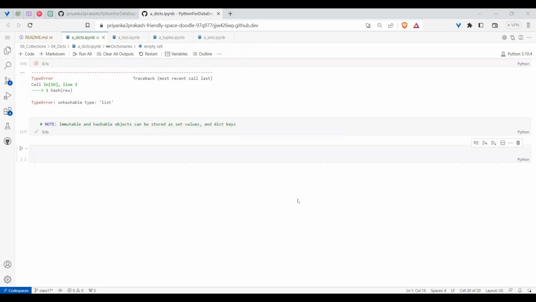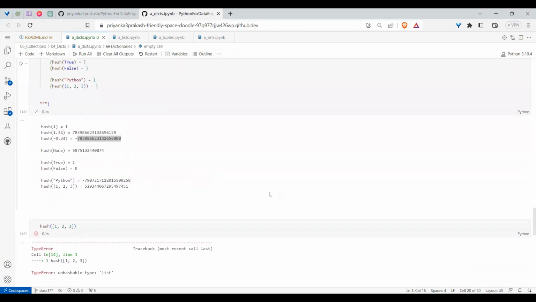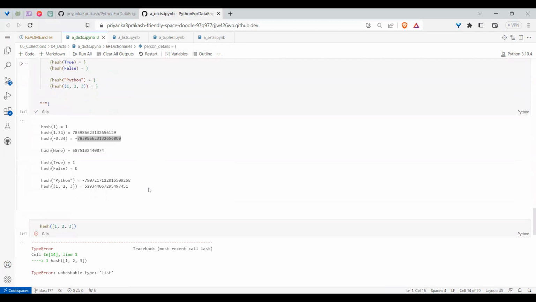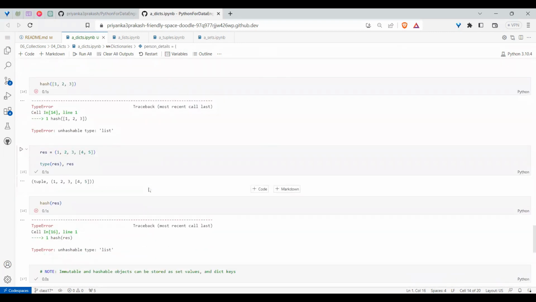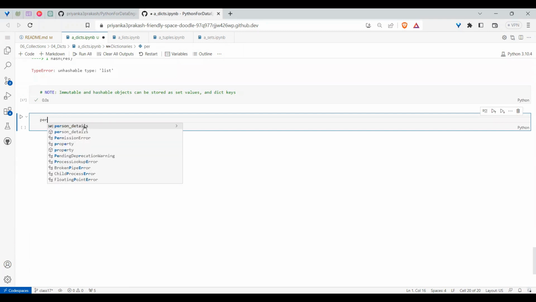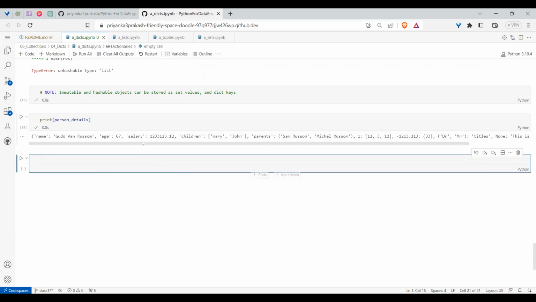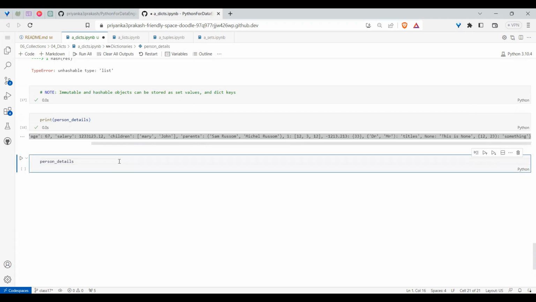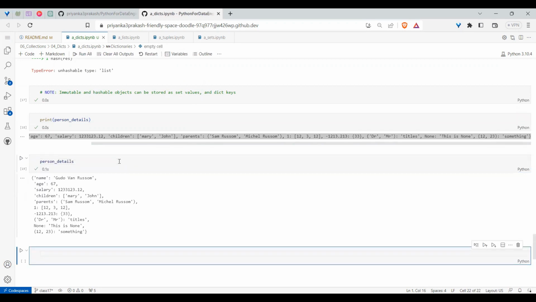Now going further, coming back to your personal details, right? We have created a dictionary. So that details we will see. If you see now, personal details we have. Generally, the Jupyter notebook we are using right now will display it better. But if you do a print statement, all the values will come like this. Just imagine you have a very big dictionary, you need to parse it all to understand. But if you are just printing in a Jupyter notebook, you don't even need a print. It will do the things better.